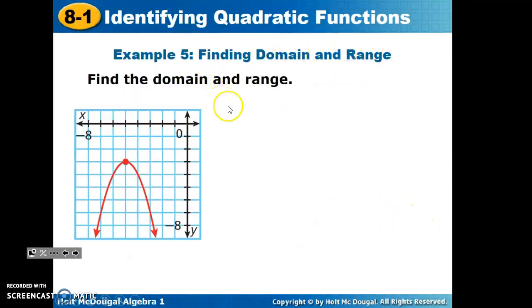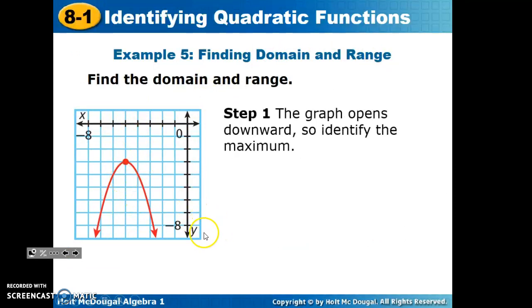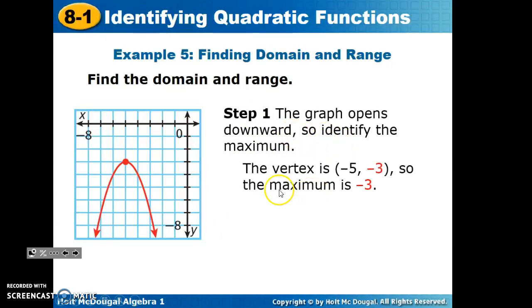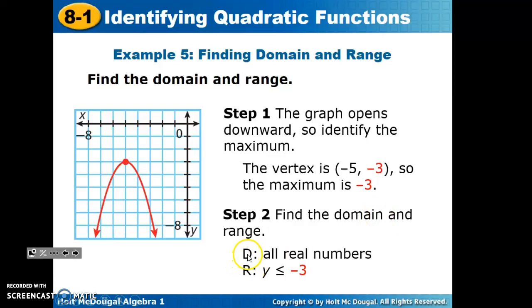To find the domain and range of this function, we're going to take into account a couple things. The graph opens downward, so we identify the maximum point. We are at negative 5, negative 3. So the maximum y value is negative 3. That means our range is less than or equal to negative 3. We know that the domain is all real numbers.